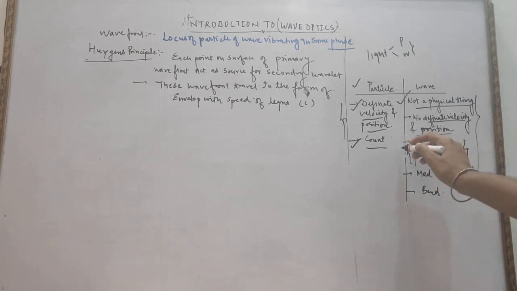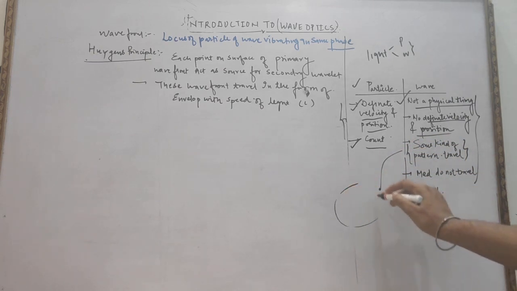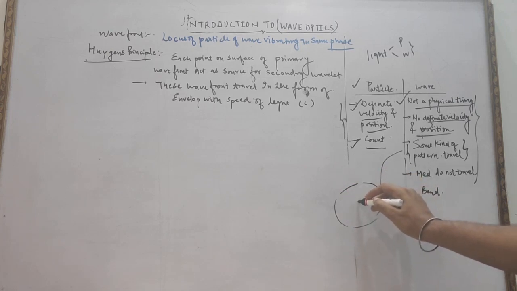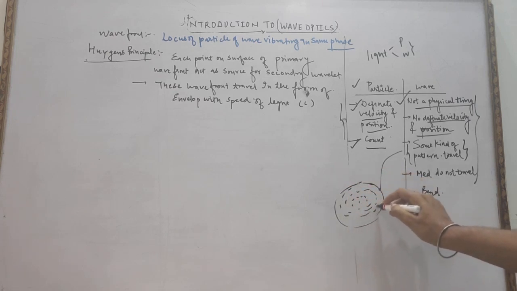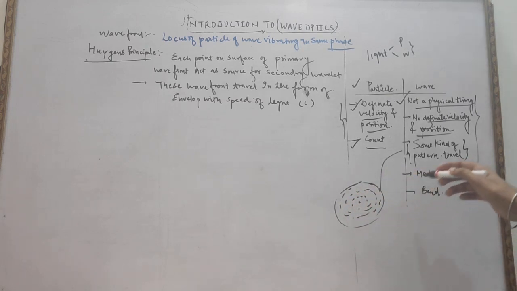You have already studied in class 11 the superposition of waves. Suppose this is a pond, and suppose you throw a stone in it. Some kind of pattern travels continuously till the edges. So these kinds of patterns are regarded as waves.